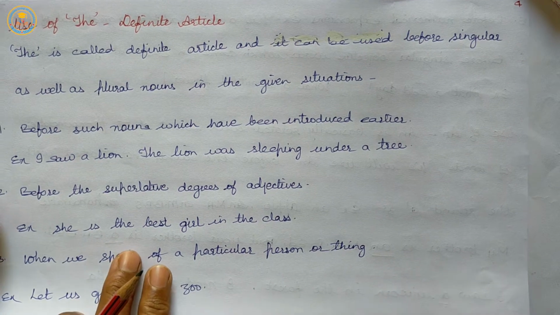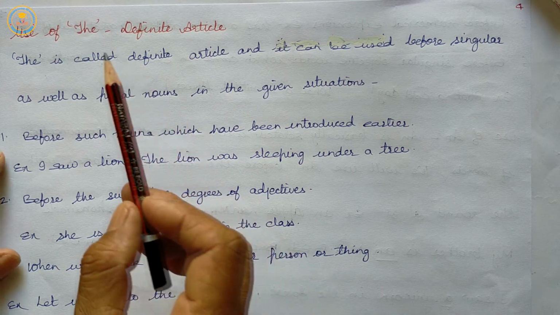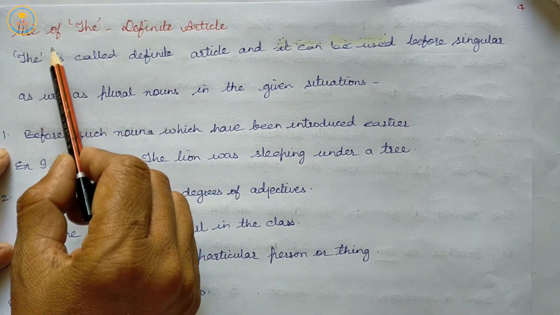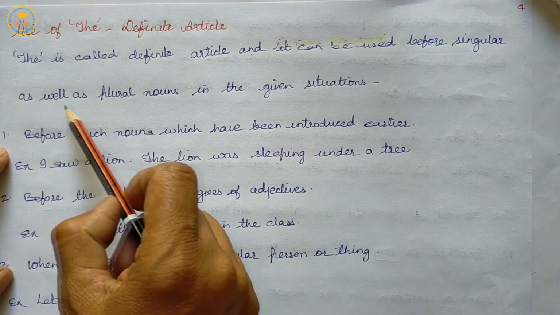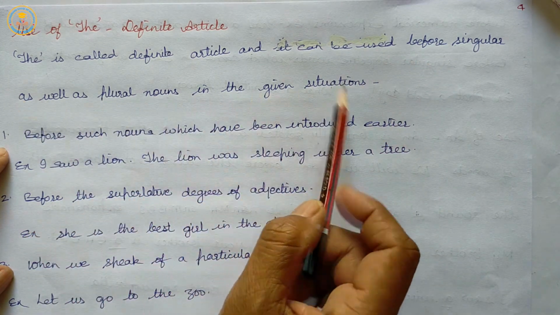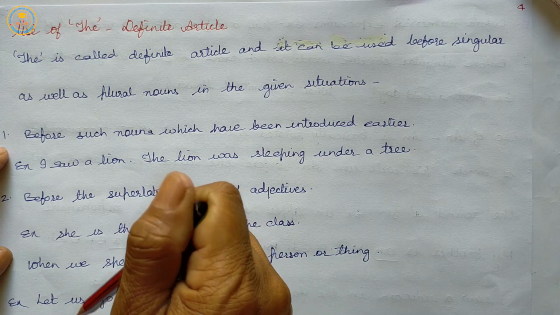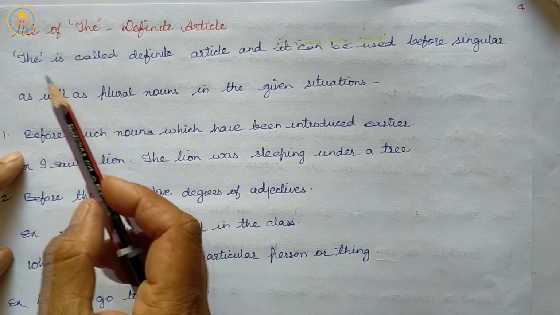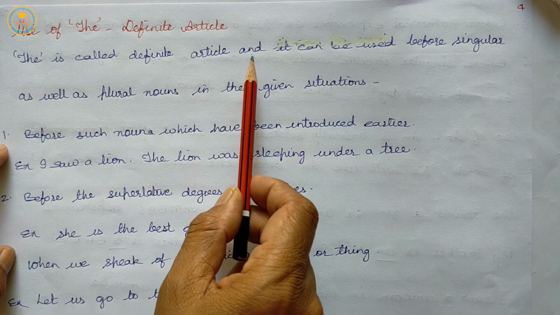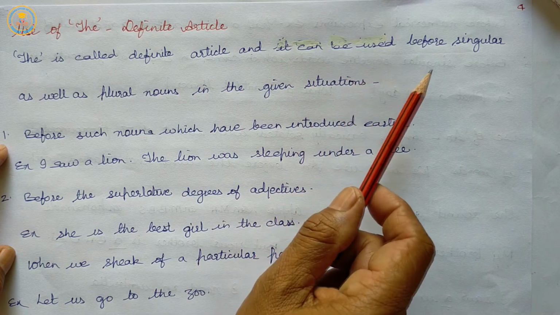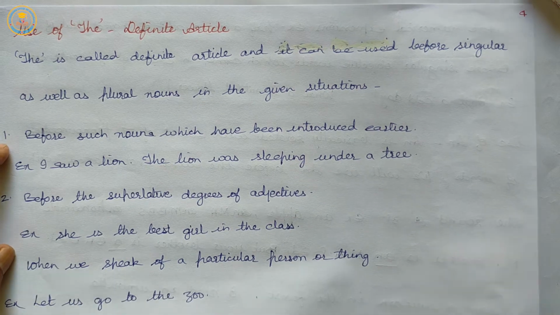Next is the. That is the definite article, particular. So, the is called the definite article and it can be used before singular as well as plural nouns in the given situations.